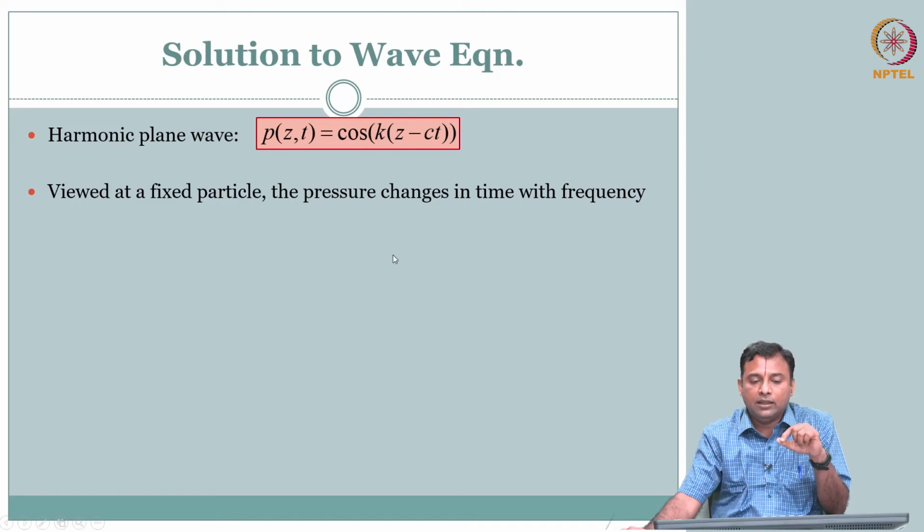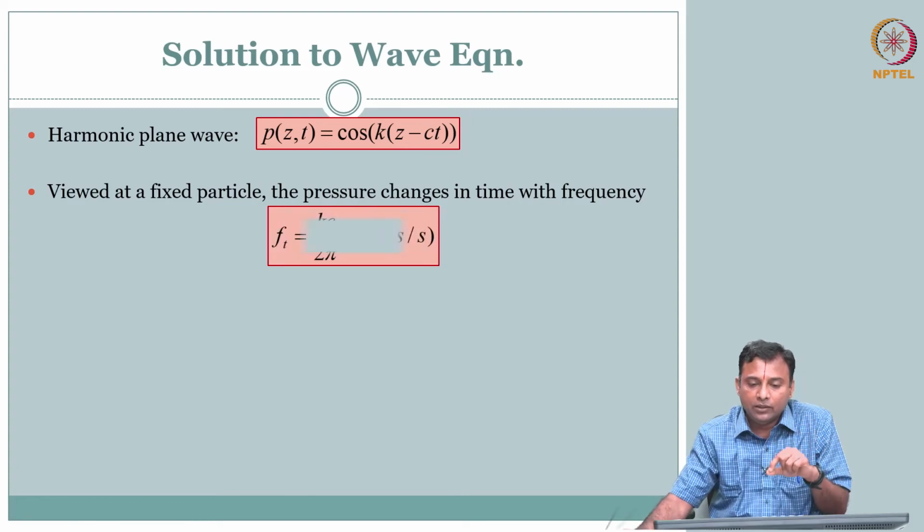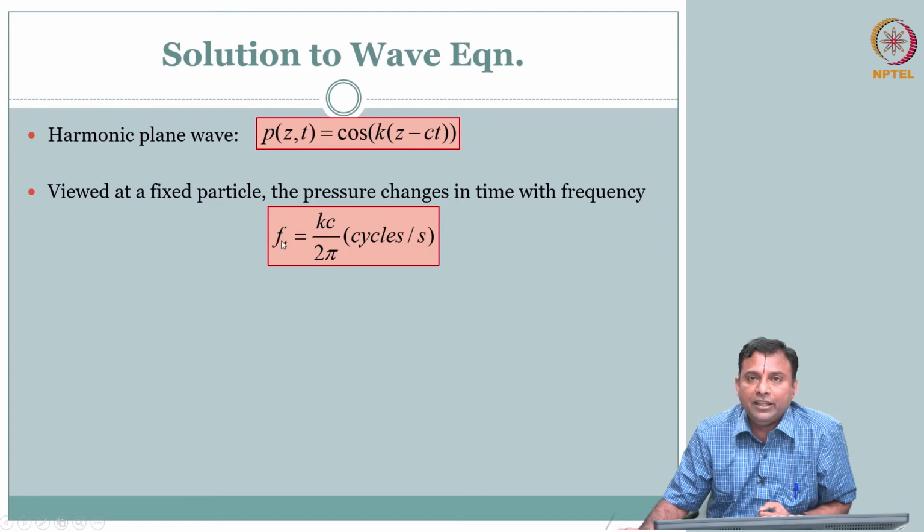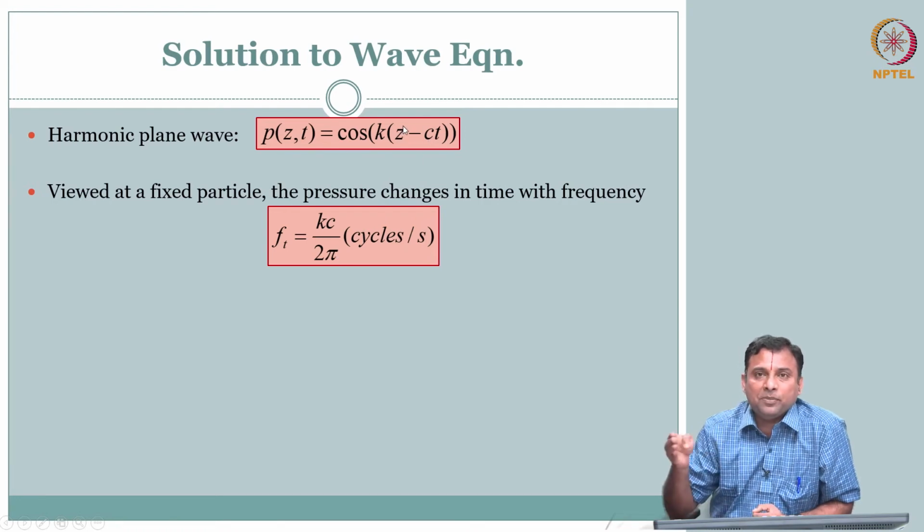So, fixed at a particle, the pressure changes in time, and what is the frequency of this oscillation in time? So, that is your temporal frequency, f_t is kc by 2 pi. So, this is your time quantity, and z is your spatial quantity.